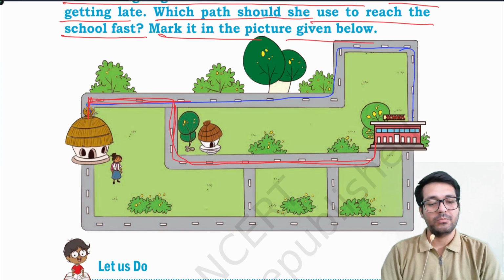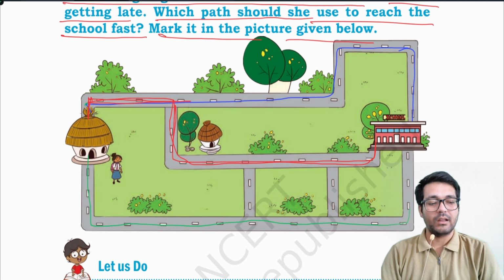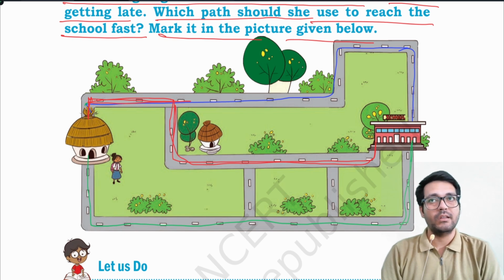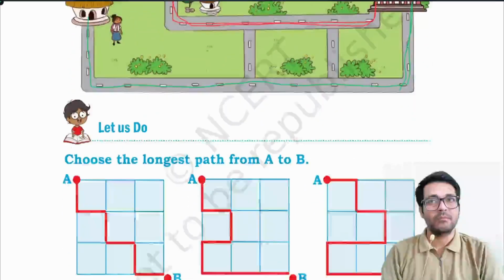Then you have to take another thread and put that thread along this green line and measure the different lengths of all three threads, that is along the blue line, red line and green line. You will get that the path using the red line is the shortest, as the thread is shortest.